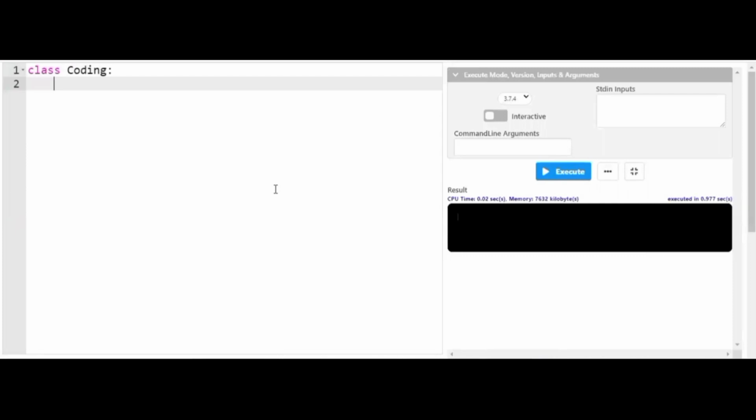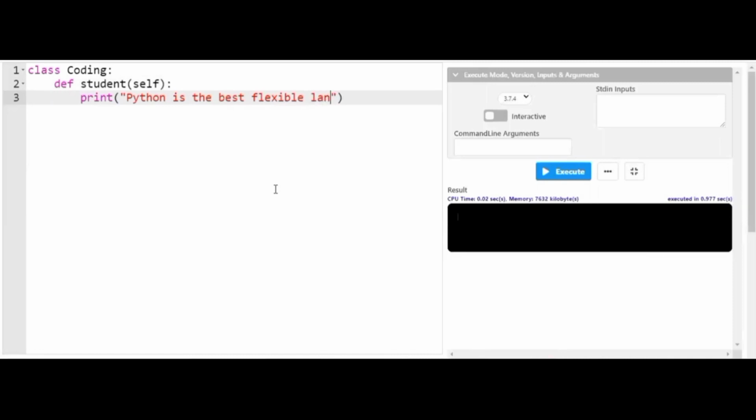In this class, I'll make use of a method called student, followed by self. Self indicates that I'll not be making use of any kind of parameters. In this method, I'll make use of a statement called print: Python is the best flexible language. Now you can clearly see I successfully created a class called coding.